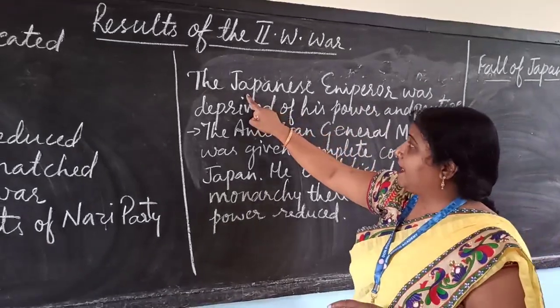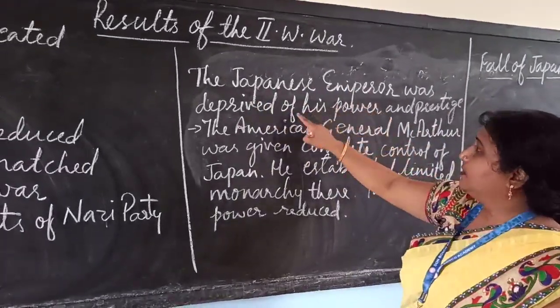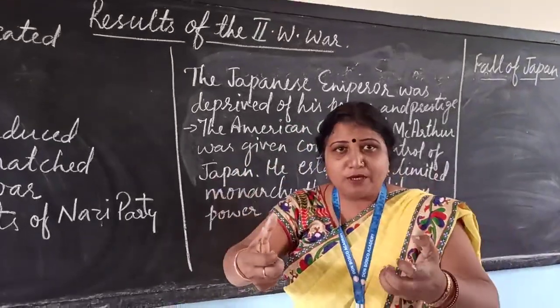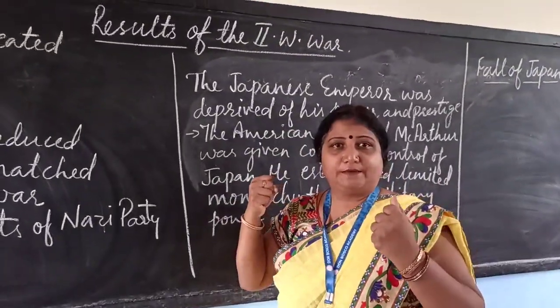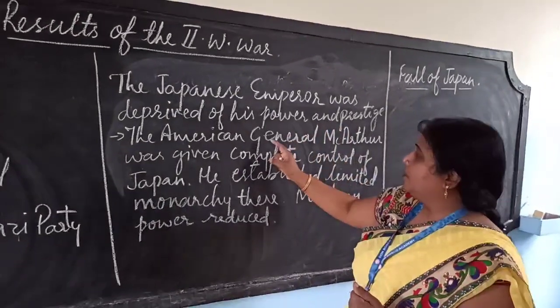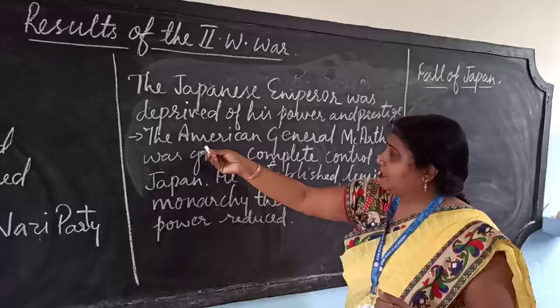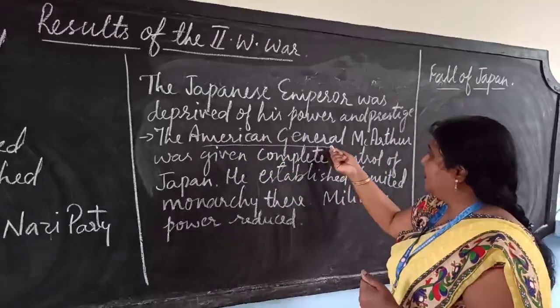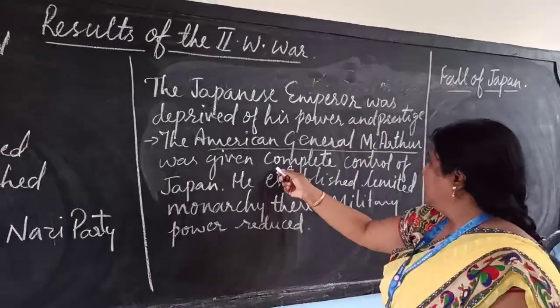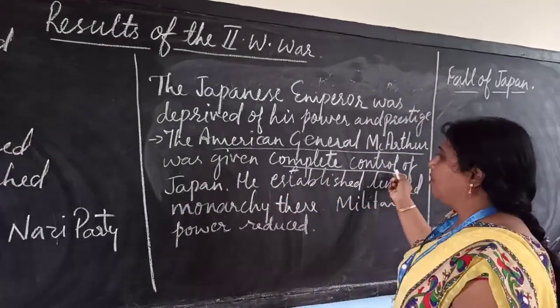The Japanese emperor was deprived of all his powers. All the power of the Japanese emperor was taken, and control of Japan was given to American General MacArthur, who established complete control over Japan.